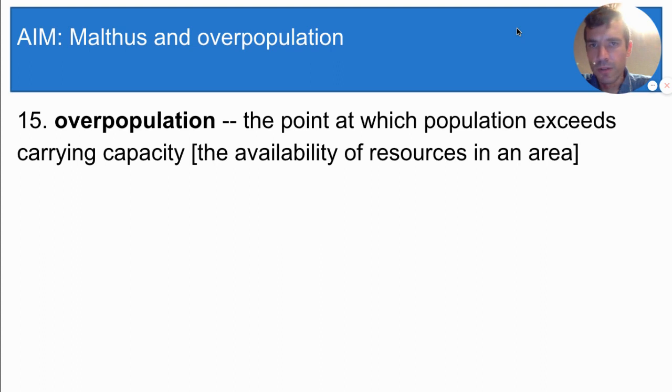The first term is overpopulation, the point at which population exceeds carrying capacity. And carrying capacity means the availability of resources in an area. So overpopulation means the point at which there are too many people and not enough resources.